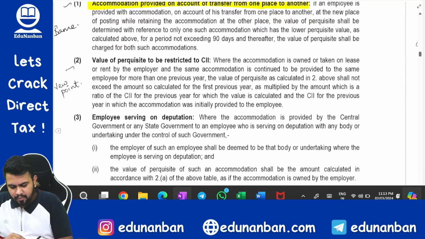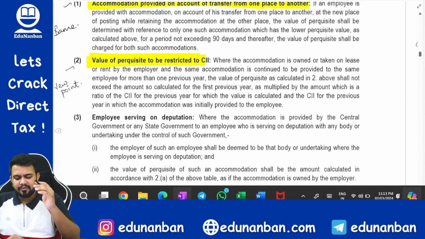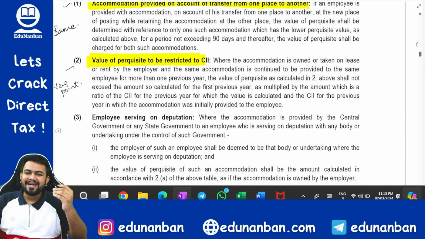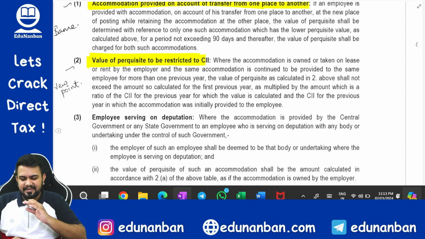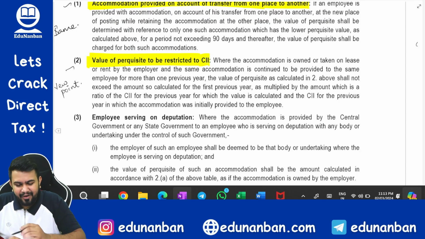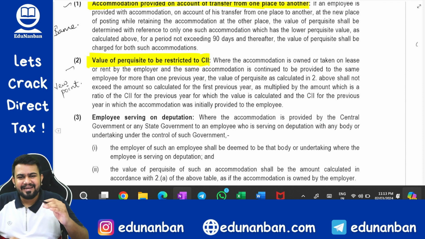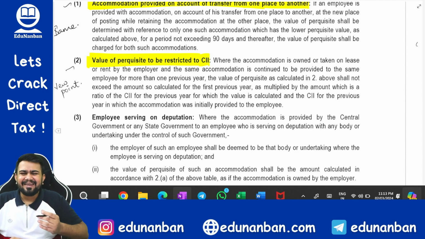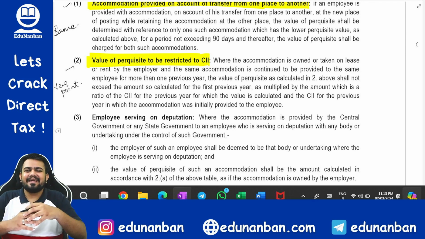Now this is a new point. Value of perquisite to be restricted to CII, that is, cost inflation index. What does the provision say? This is a very new type of provision, where capital gain is now coming inside the salary chapter.